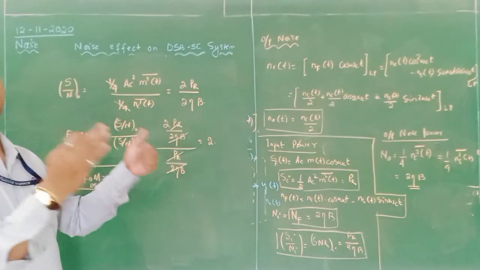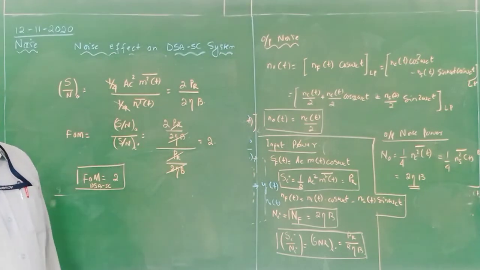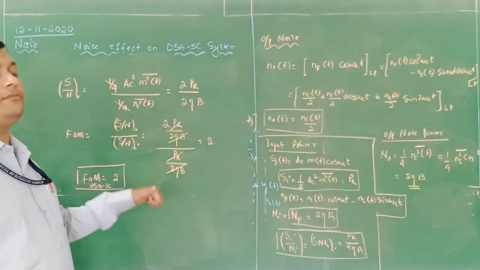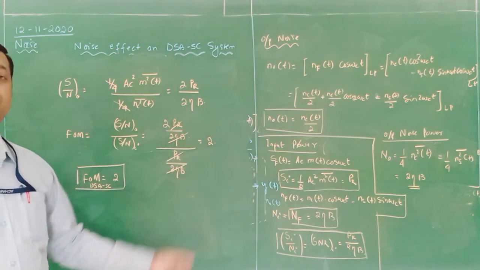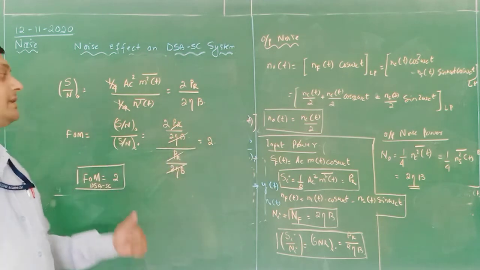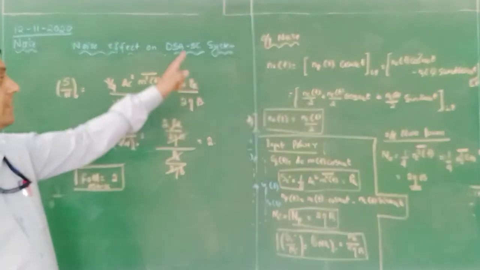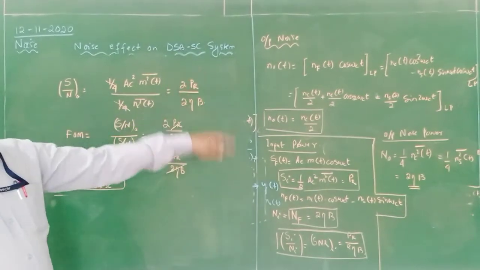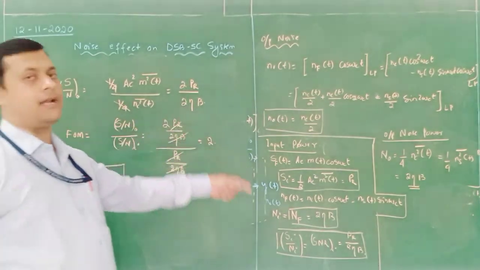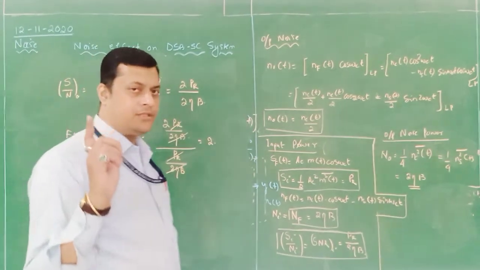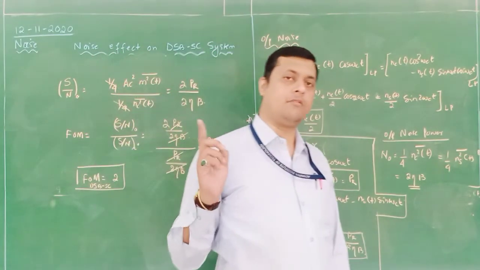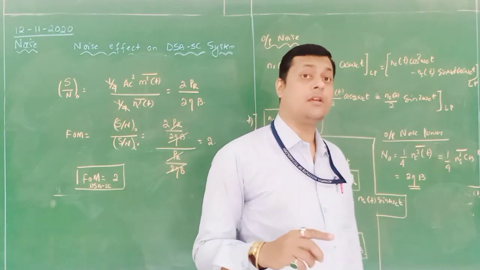How? Because half of the sideband we are going to transmit. Similarly, if it is an AM signal, then some other factor will come into picture. If it is FM signal, some other factor comes into picture. But the procedure is the same. Okay. First, we have to calculate input signal power. Second, we have to calculate input noise power.